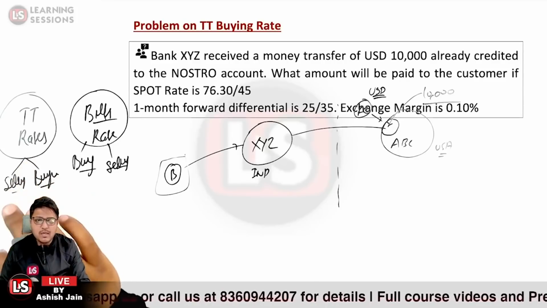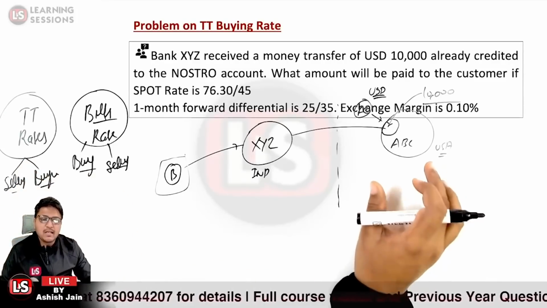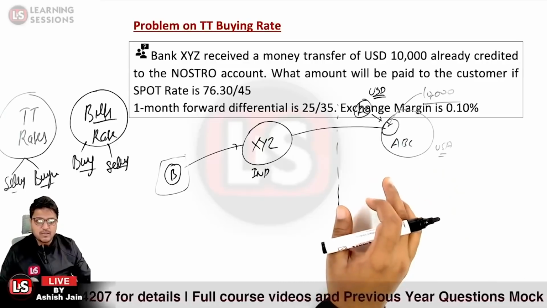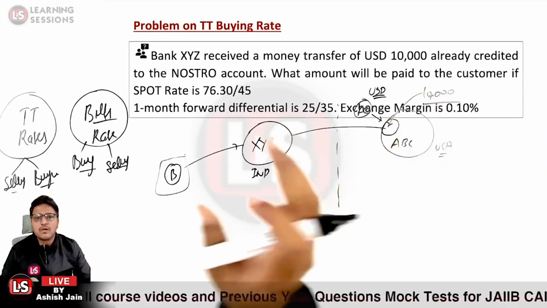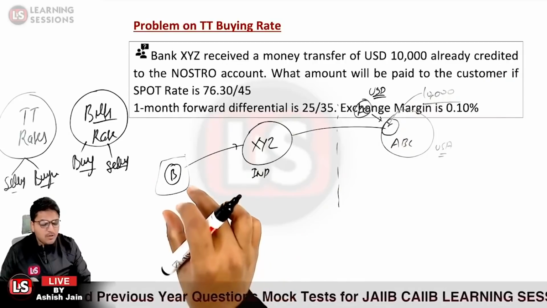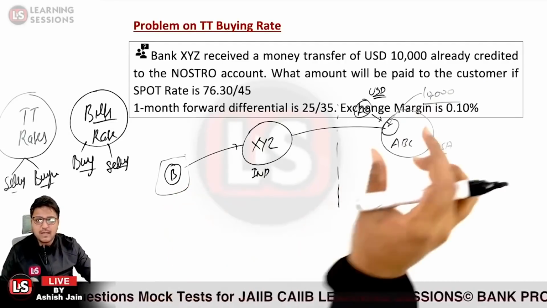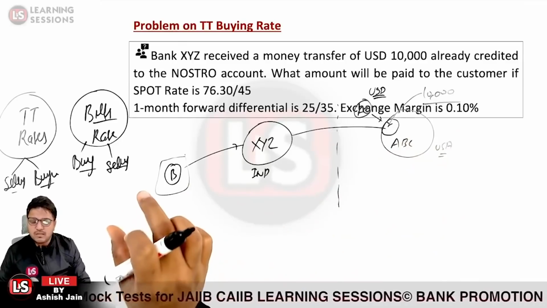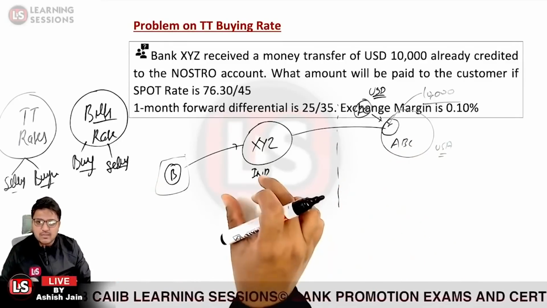Now, how will we make sure what price would be applicable? The first scenario that we understood is that the TT rates would be applicable because the amount is already credited. Now this amount belongs to person B. Just take care of that: this amount of 10,000 USD belongs to person B, which was credited to the Nostro account of the bank XYZ over here.